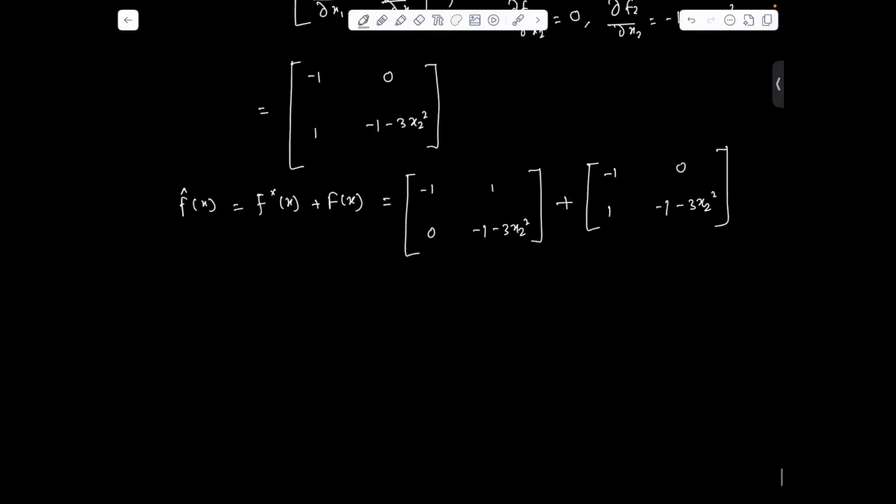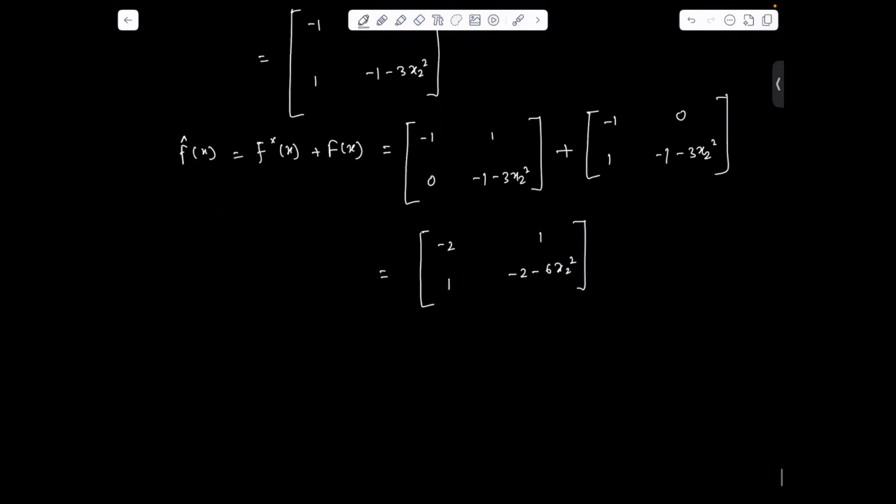From this, we find the matrix minus 2, 1, 1, and minus 2 minus 6x2 square.